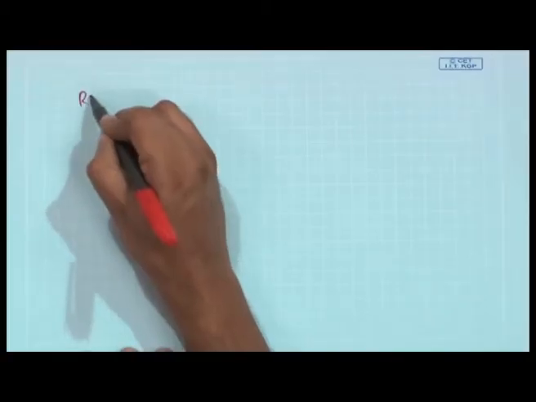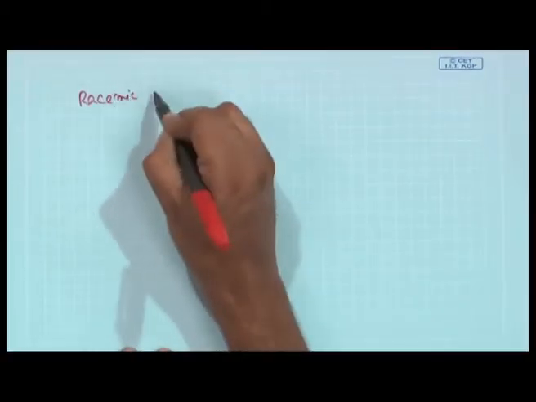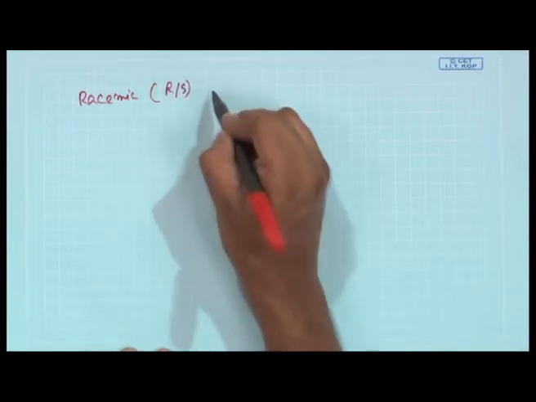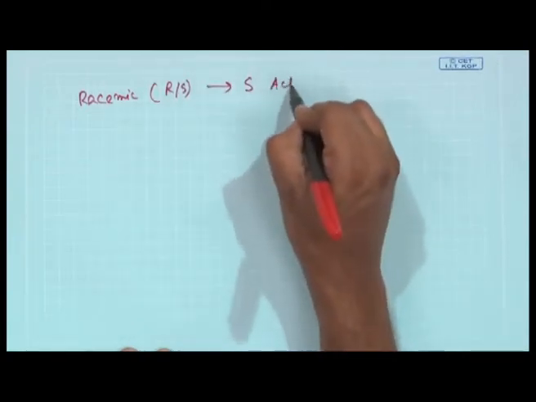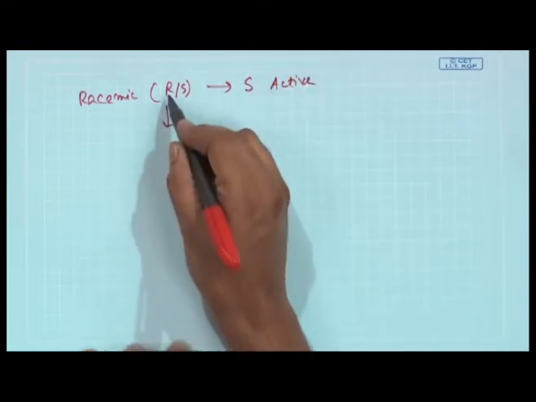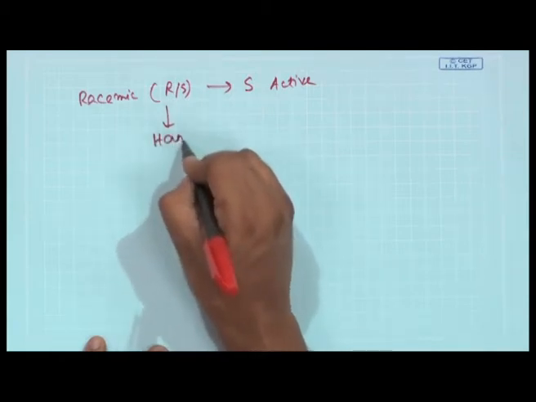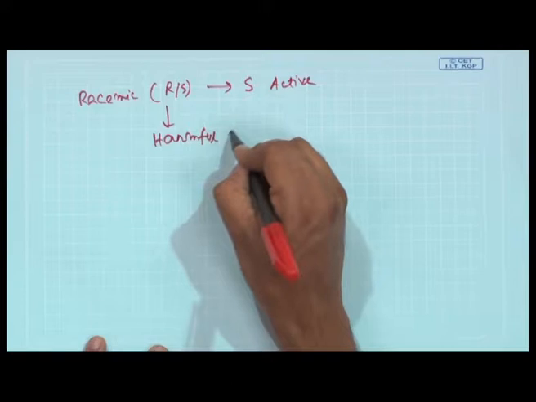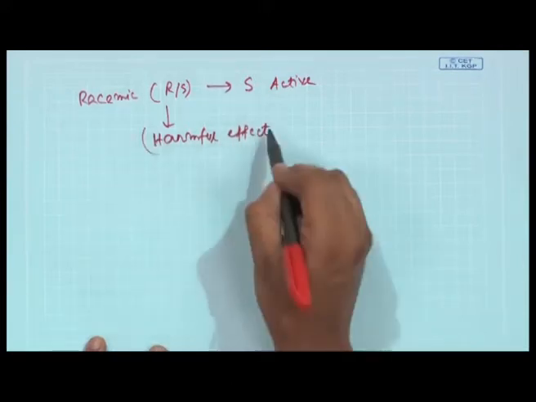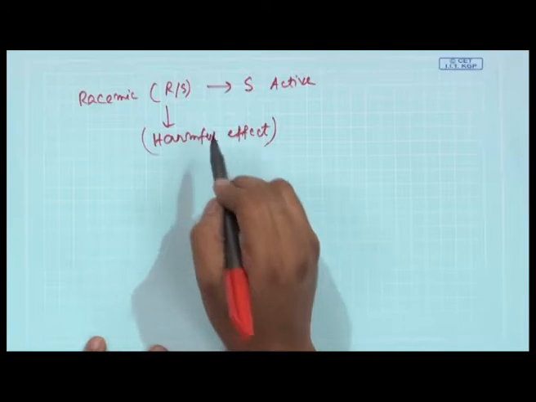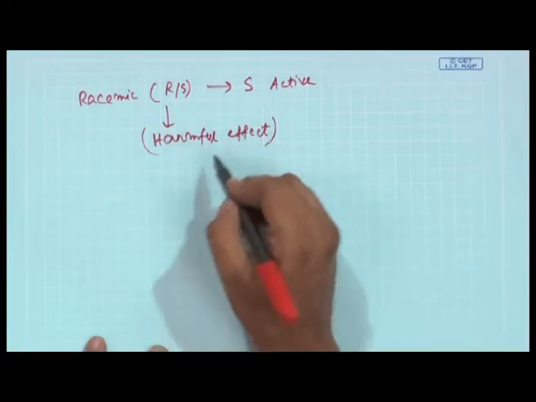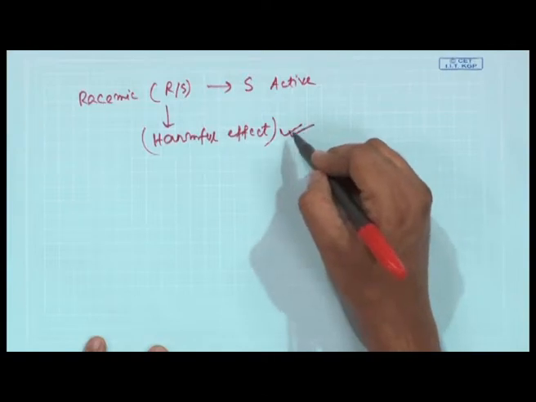So, now if a drug supplier makes a racemic drug, racemic ibuprofen, meaning you have R and S together, the S isomer is active. The point is, if the R isomer is inactive, that is fine, but if the R isomer has some harmful effect, then you will be in trouble. And it happens many times that the other enantiomer, which is not biologically active, has some harmful effect, and then an absolutely damaging or absolutely tragic incident may occur.